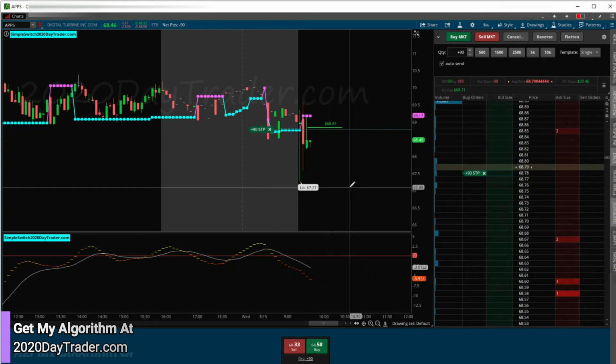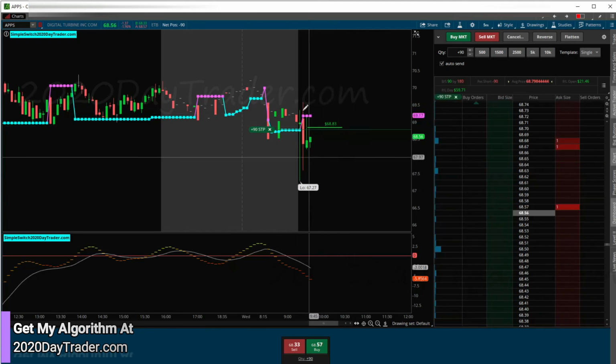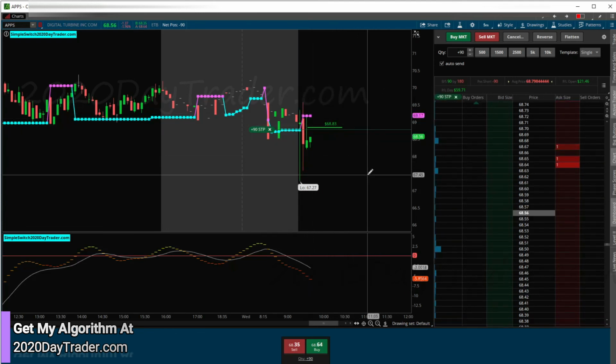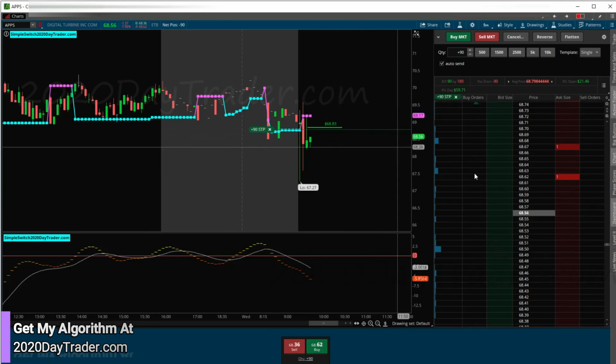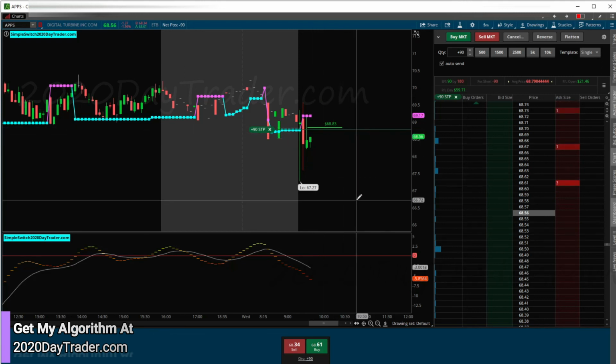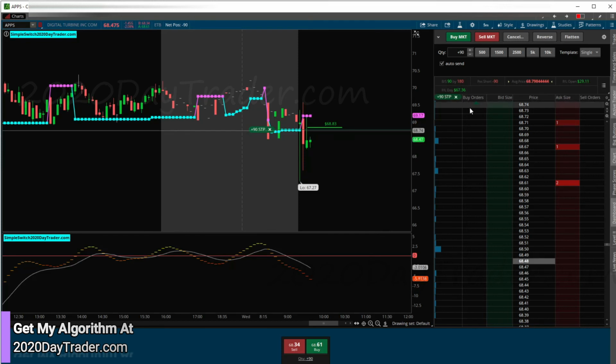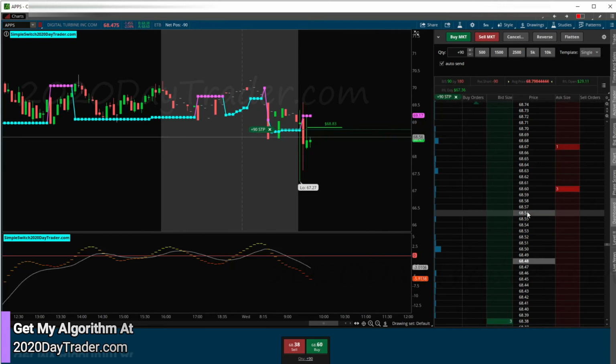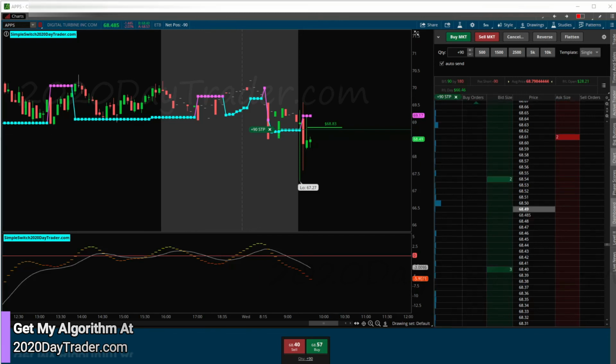Because if it doesn't want to go down, then you're probably going to be in consolidation in here, and I don't really want to play. So I think break even here is actually going to be a little bit of a loss on these shares because of the spread. But I do need to give it room to breathe if it is going to go lower. And if it does break back above and I end up with just like a $10 win on it, then all good. No big deal. There'll be other trades. So I'm trying to play smart, traders. Don't be greedy. Play smart. Play the game smart.